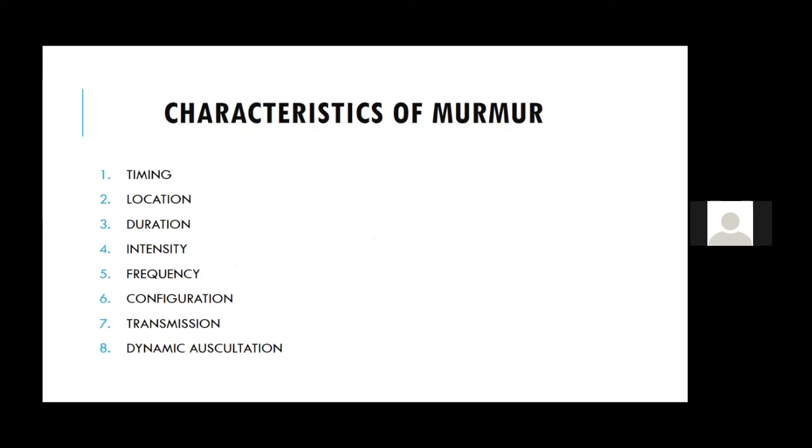Also, there are other atypical places where the murmur can either conduct or radiate. So it can go to the axilla, it can go to the base of the heart, it can go to the carotids. It can go to either carotid. It can go to the left infraclavicular area where the PDA, patent ductus arteriosus, murmur is best heard. So these are the various locations.